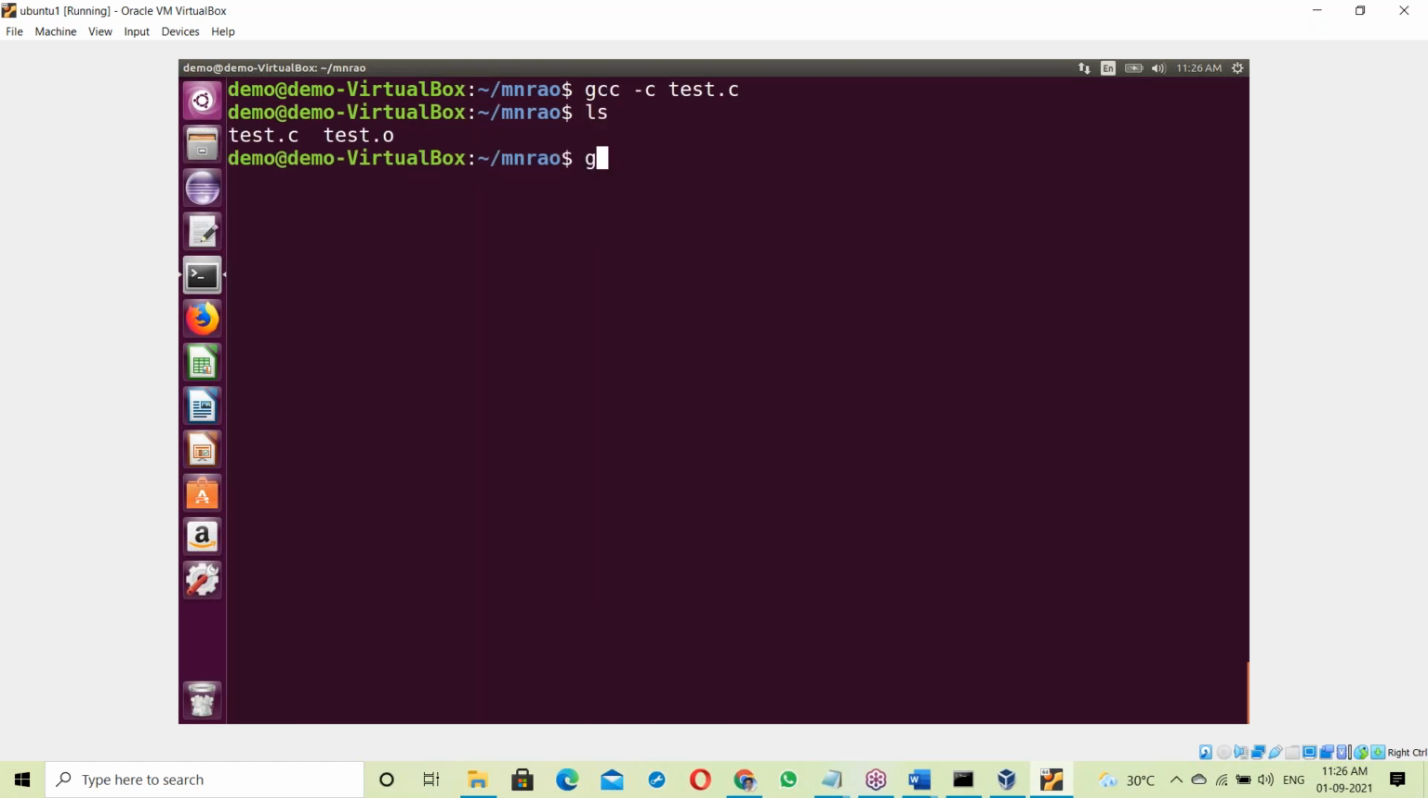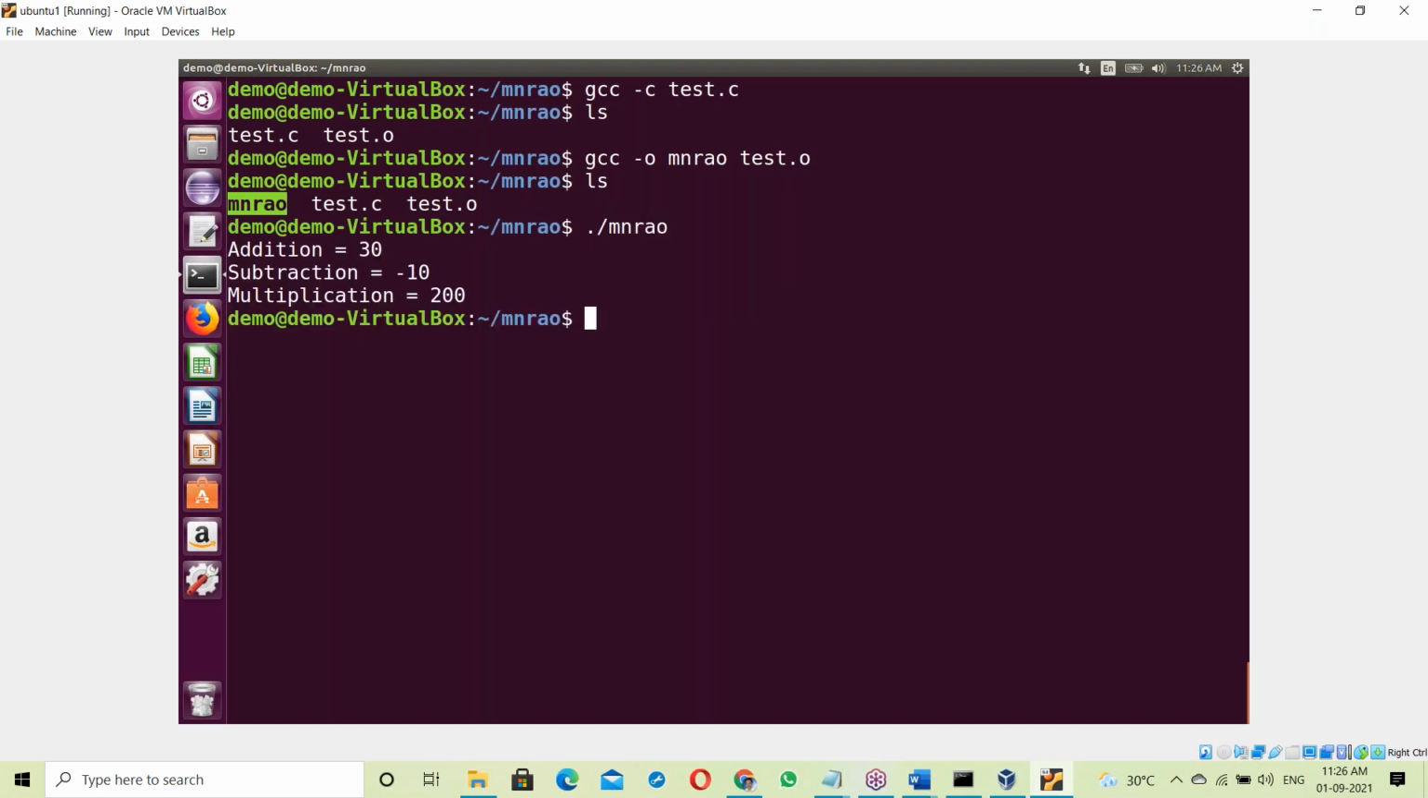No errors here. After that, now you have to convert it to the exe file. Some project exe. Suppose the exe name is, let us say, mnraw. gcc test.o -o mnraw. That exe name can be anything. ls. The mnraw exe file is created. Dot slash mnraw. Yes. That's it. The compiler creates the exe file.